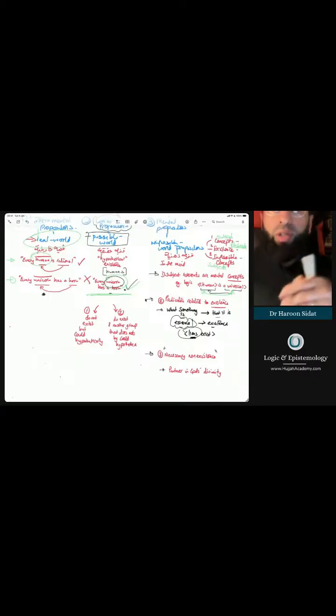So if, for example, I say iPhone, and then I say iPhone exists, before I can say iPhone exists, you need to know what an iPhone is. Can you see? Before you do ontology, you need epistemology. Before you do epistemology, you need ontology. You need something to exist, right?